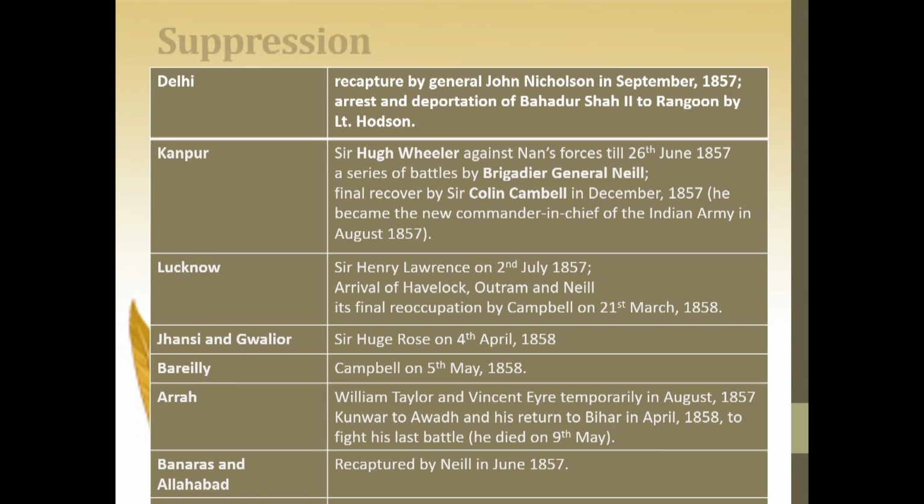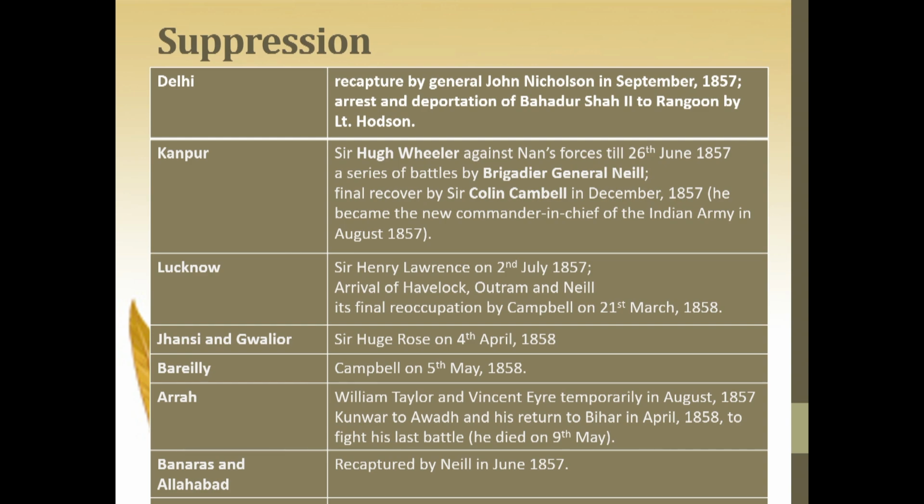Now we have seen that this revolt was crushed by the British. From Delhi, John Nicholson arrested and deported Bahadur Shah II to Rangoon. From Kanpur, Hugh Wheeler sent his forces against Nana Sahib.